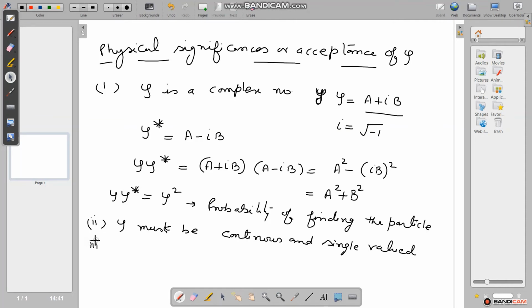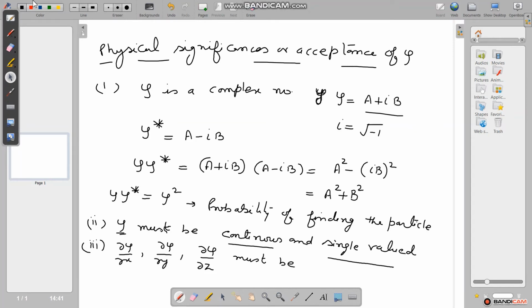And third, del psi upon del x, del psi upon del y, del psi upon del z must be continuous and single valued, similar to psi.